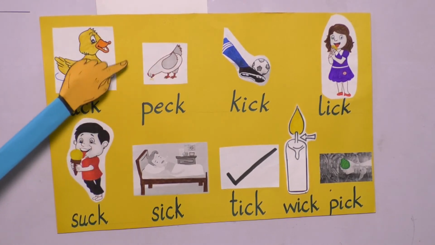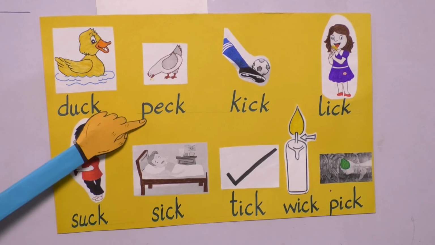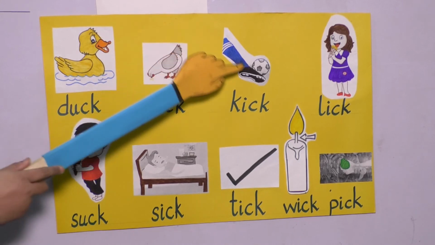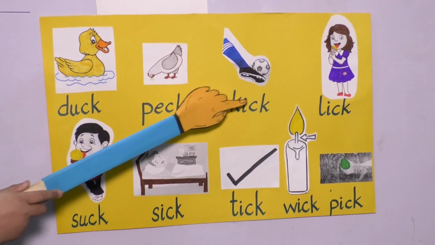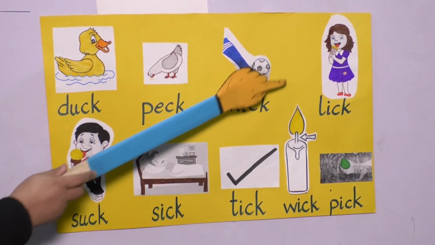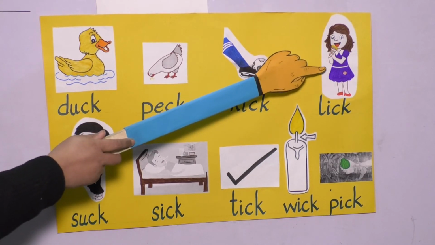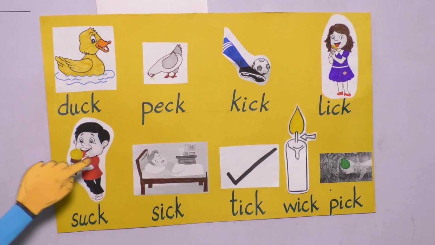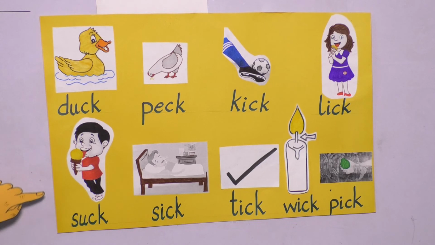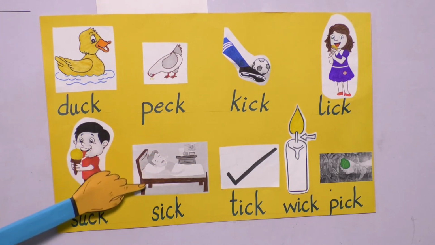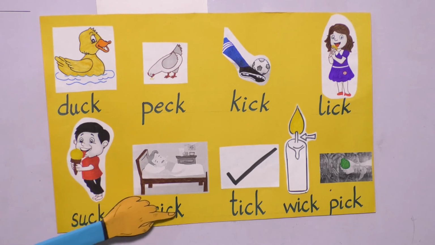Look at the next picture. Peck. Now come to the next picture. It's a kick. Kick. Now the girl is licking the ice cream. So what is it? It's lick. Yes, the boy is sucking the ice cream. So how will you read with the sounds? Suck. Now here is a sick man. So how will you read the word with sounds? Sick.